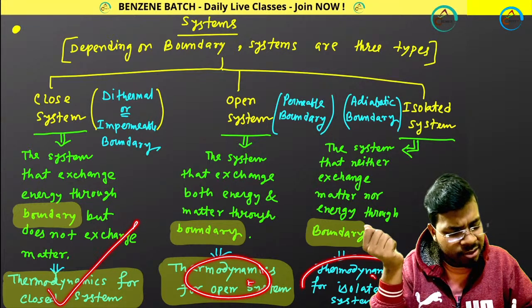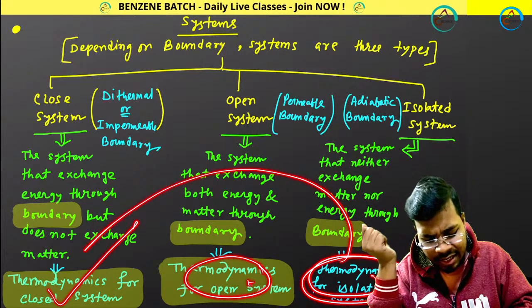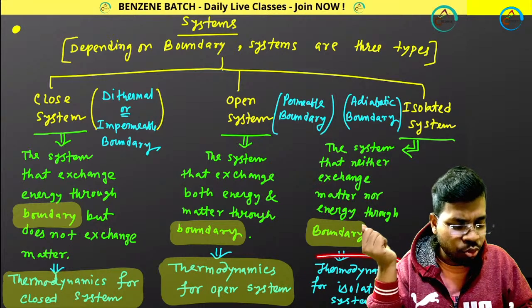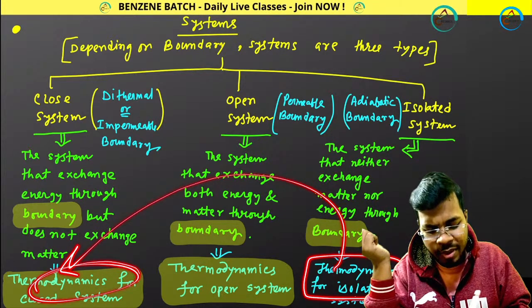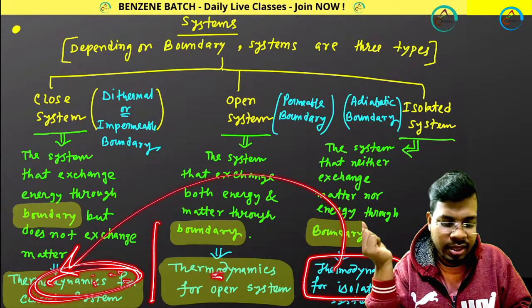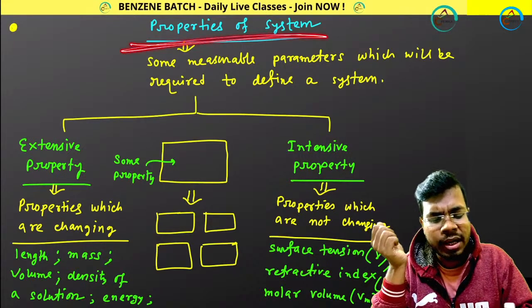The study of isolated system is generally covered within thermodynamics for closed system, so we don't discuss it individually. But closed system and open system we need to discuss in different ways. Got it? Perfect.